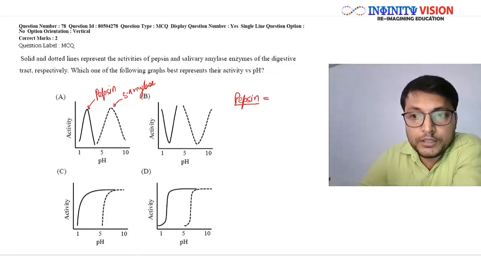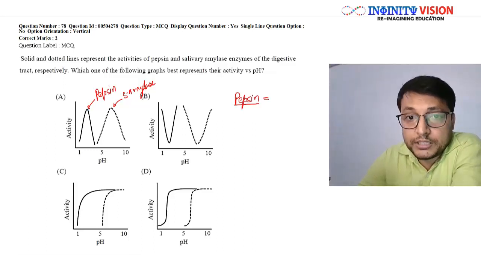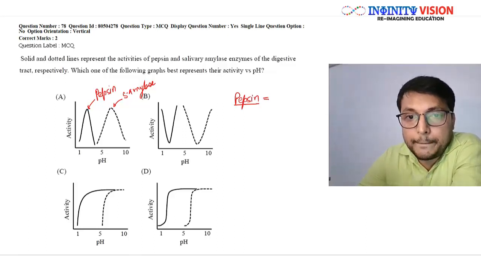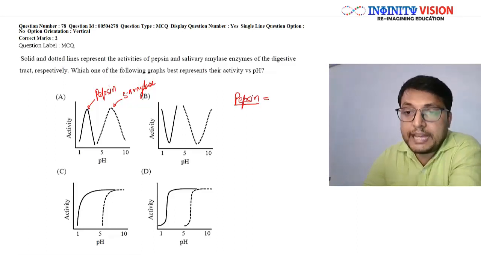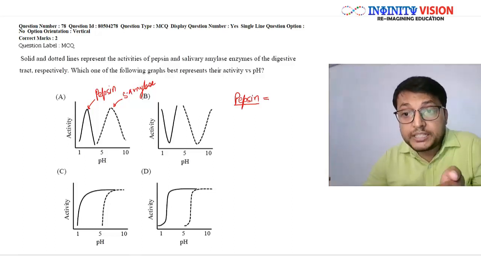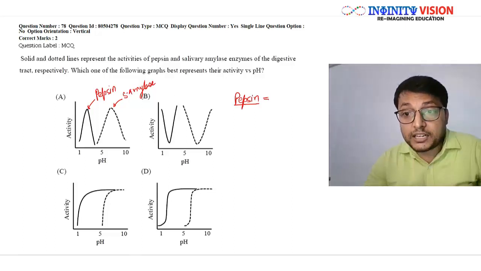So in standard 10 you have already read it. You have studied about pepsin, and you know that it is secreted in the gastric juice. It is secreted by the gastric glands, that is the glands present in your stomach, and they form the gastric juice. And pepsin, being part of the gastric juice, is present in an acidic environment, right?